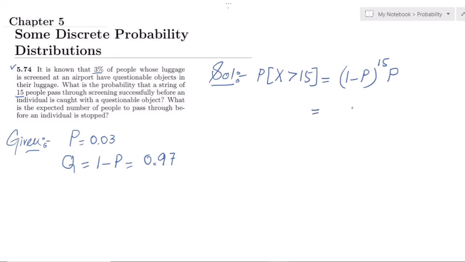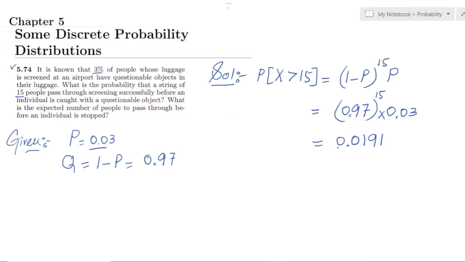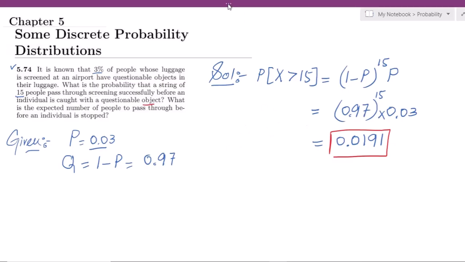Okay, so let me write their values. It would be 0.97 raised to the power 15, multiplying it with 0.03. Calculating it and finding the answer, it would be 0.0191, and that is the solution of the first part, which ends here. So this is the solution of this question.